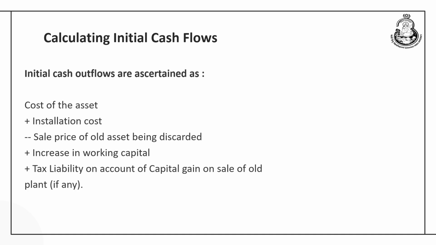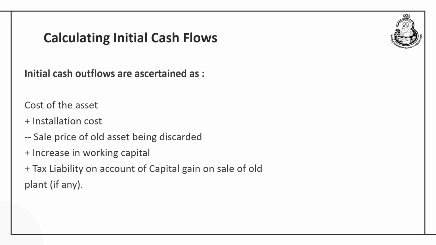Now, if there is certain installation cost, it has to be added in the cost of the asset. Now, if the company is going to take the replacement decision, that means the old asset is going to be replaced with a new one. So, the old asset would be sold out in the market. So, any consideration received by selling the asset will be deducted from the cost of the asset plus the installation cost, because this is something which is flowing in, it is not moving out of the company.